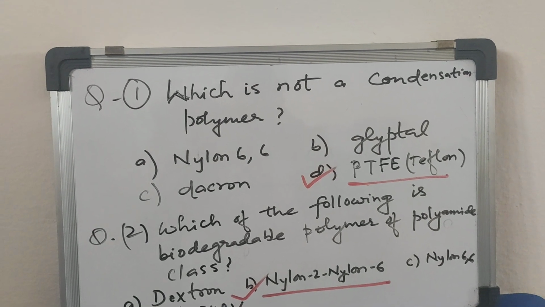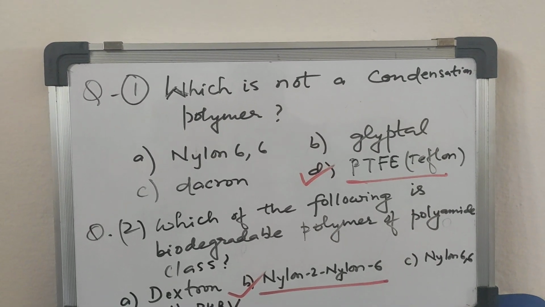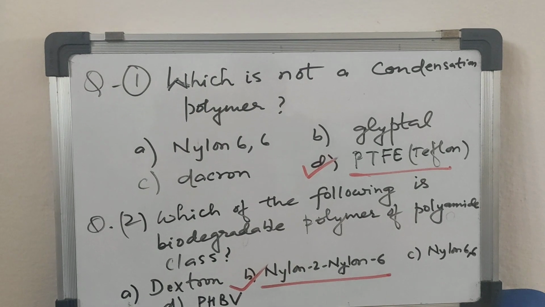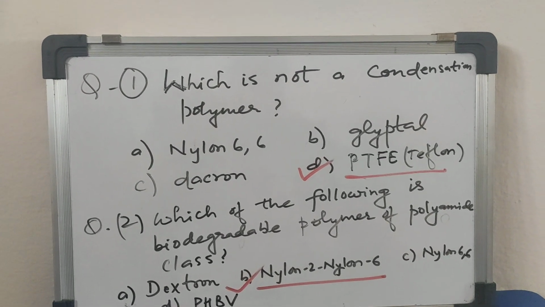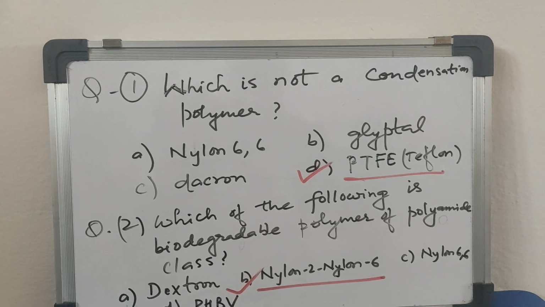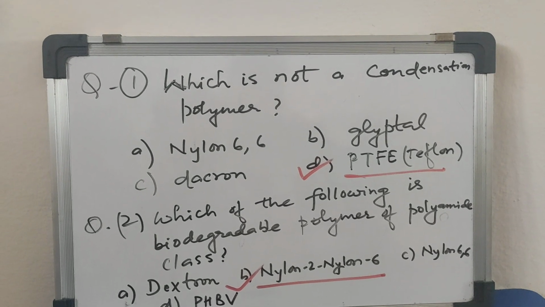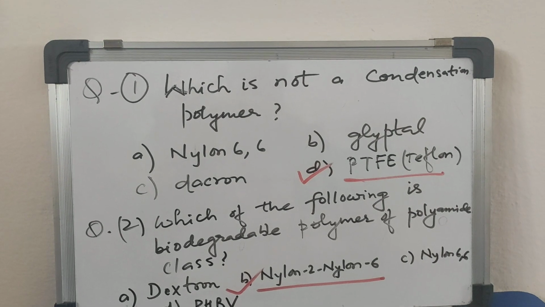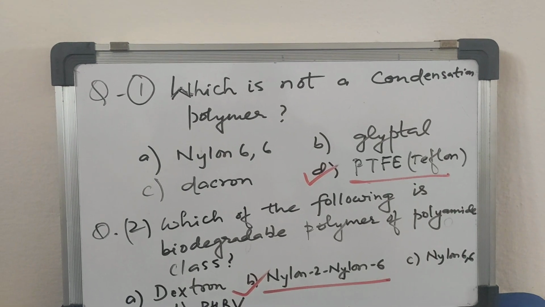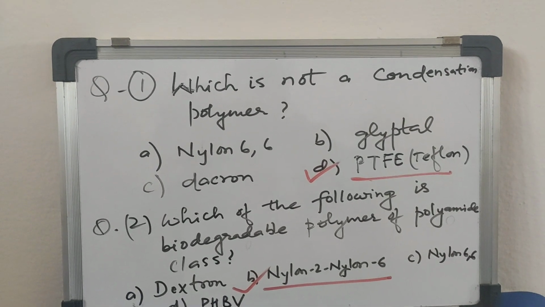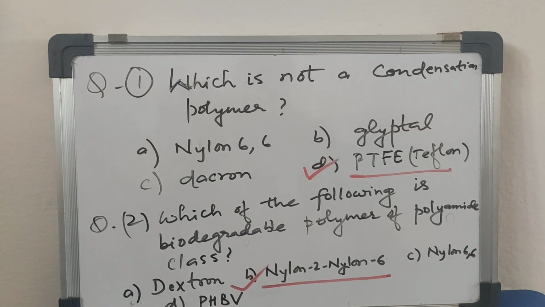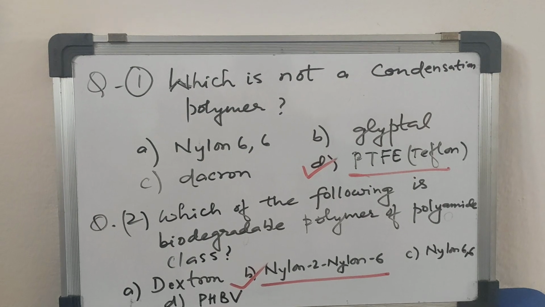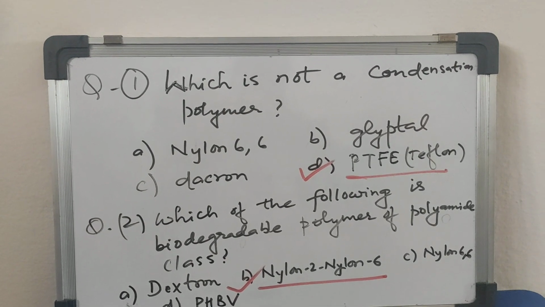Question number 2. Which of the following is a biodegradable polymer of polyamide class? So, two important biodegradable polymers are nylon 2, nylon 6 and PHBV. Nylon 2, nylon 6, the monomers are glycine plus aminocaproic acid, and there is an amide linkage present here. So, the biodegradable polymer of polyamide class is nylon 2, nylon 6.